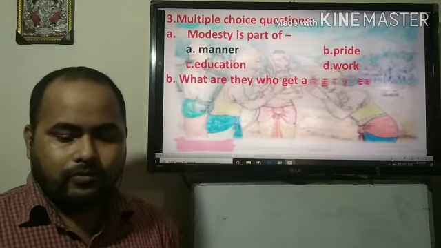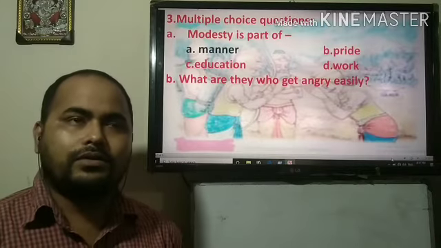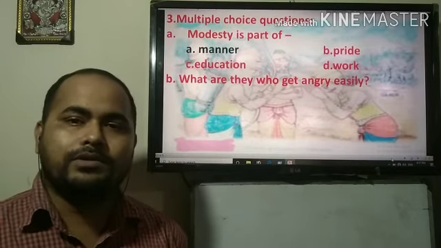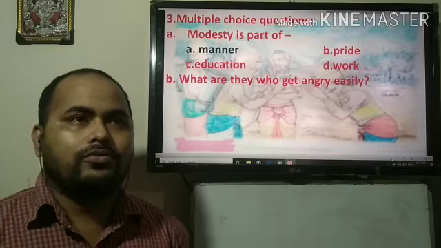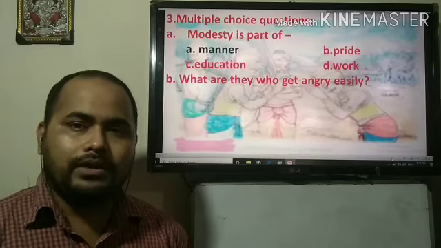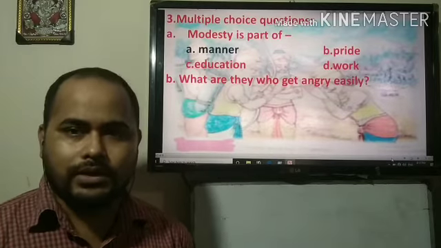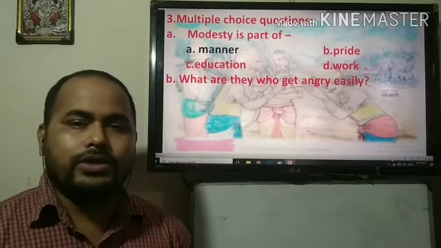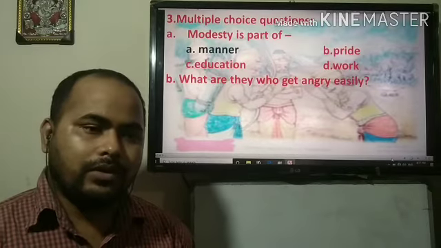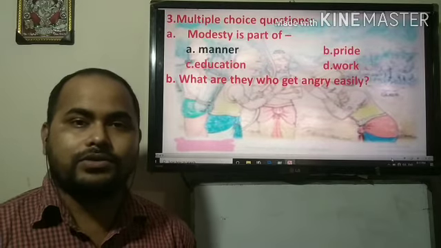Then the second one: what are they who get very angry easily? You can see this type of person all around you. Those who get angry very easily are not polite, they are not using soft tones and they are always impolite. They talk with others in a harsh voice, with the elders and the youngers also.